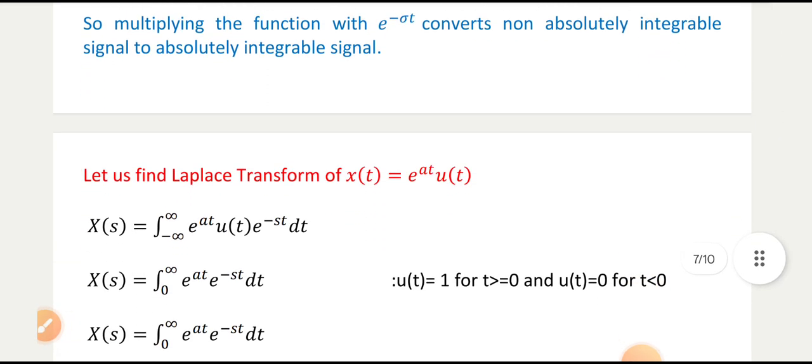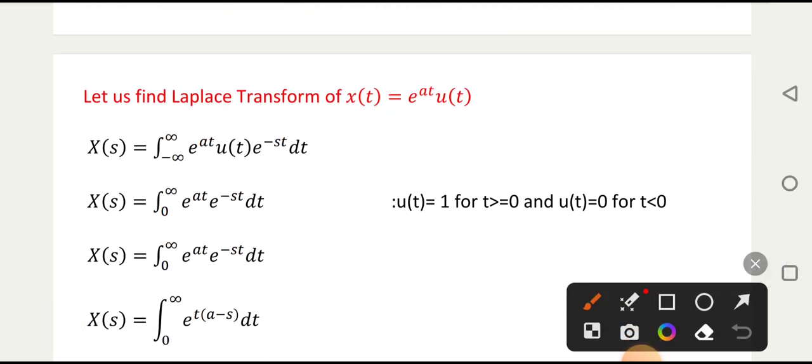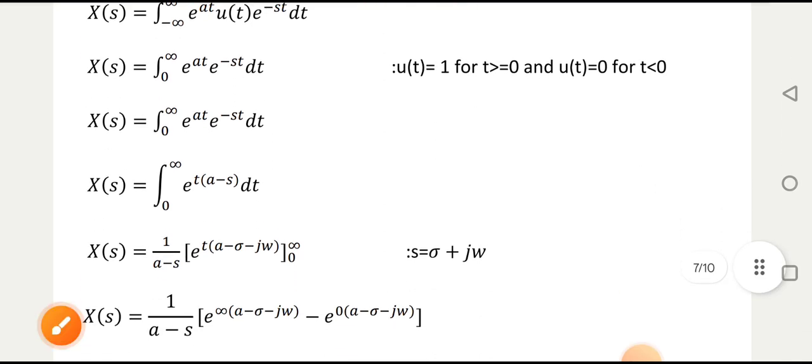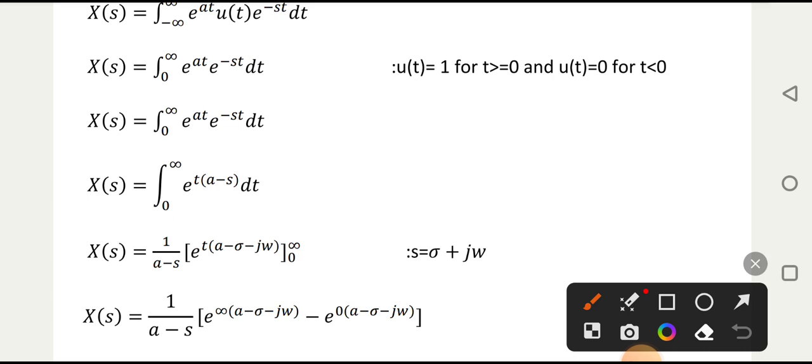So after that we will find the Laplace transform, and then the Fourier transform. And you know that if the signal is absolutely integrable, then definitely the Fourier transform exists. That's why the Laplace transform exists. So here the expression of Laplace transform is the integral from 0 to infinity of e raised to at u(t) e raised to minus st. After that, just simple mathematics. We have solved this, and all the integrations are as already discussed in this video. So you get e raised to t(a minus s) dt.